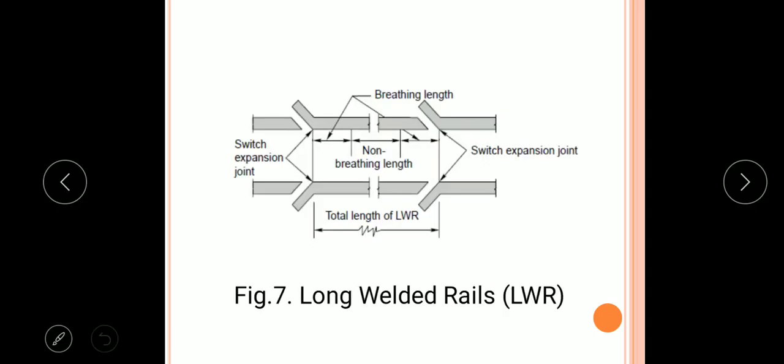Here we can see the long welded rail. These are the switches provided. Here we can see the two rail sections are joined with each other and their ends go under contraction and expansion, and this central portion will remain as it is. Therefore, it is called a long welded rail.